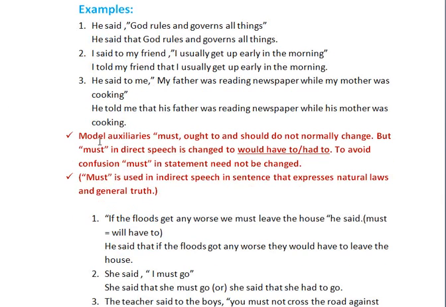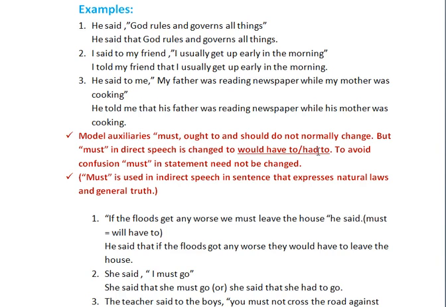See one more rule. Modal auxiliaries must, ought to, and should do not normally change. If the reported speech contains the modal auxiliaries must, ought to, and should, while changing into indirect speech, you need not change them. You can use the same modal auxiliaries, but must in indirect speech can be changed into would have to or had to.